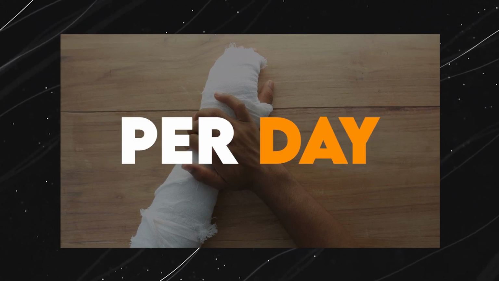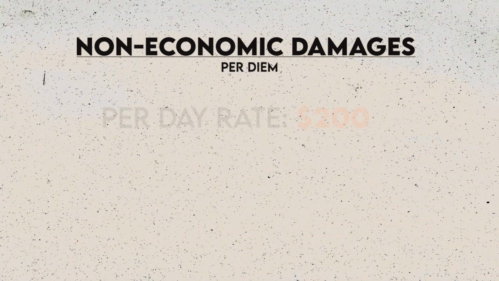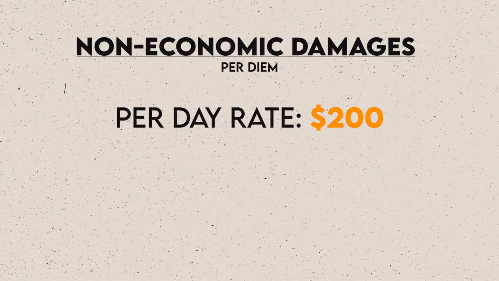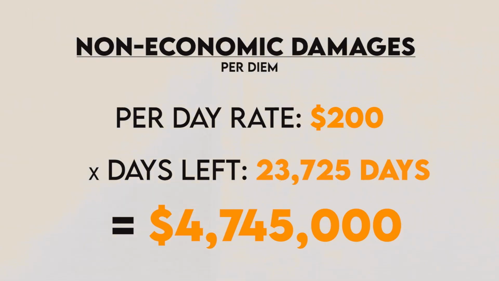Now, another way that plaintiffs' attorneys will do this is they'll do what's called the per diem, or the per day. And they'll say, okay, well, let's take a look at 2 years after the person's hand's been smashed. The pain and suffering from the event is gone. Now he just has to live with this hand that is maimed. How much would you charge to live with a maimed hand? What would a rational person charge? Is it $100 a day? Is it $50 a day? Is it $200 a day? Then you go and you try to figure out how many days this person on average has left to live. And then you ask the jury to multiply the two, and there you have your number.